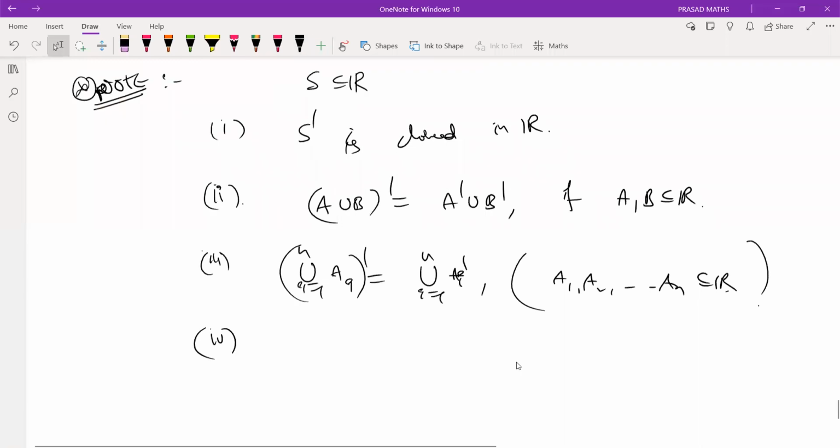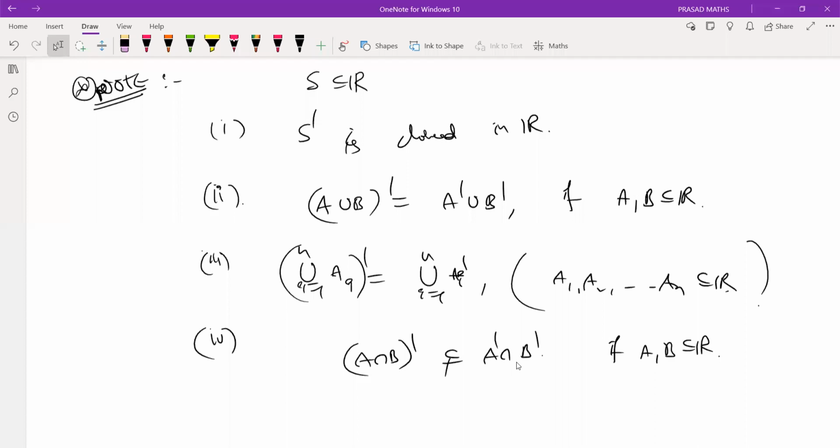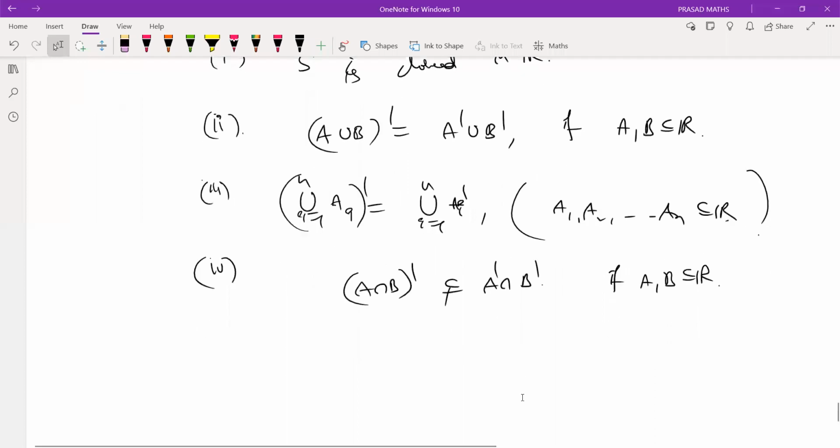But if you take the intersection, it is a proper subset. Why is it proper? We have seen already.